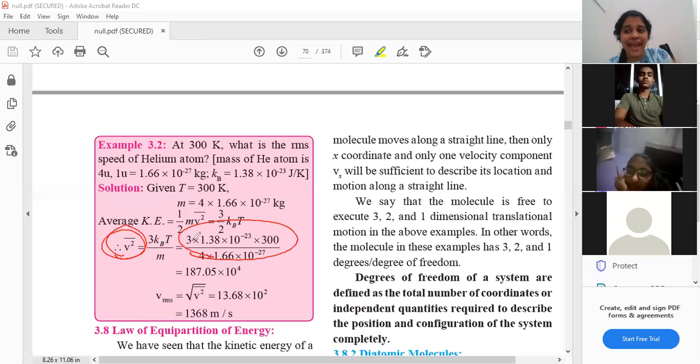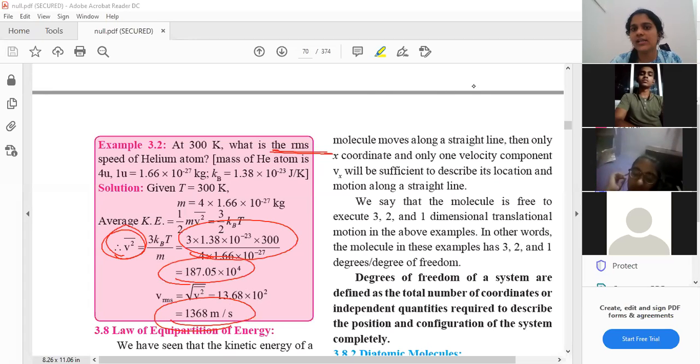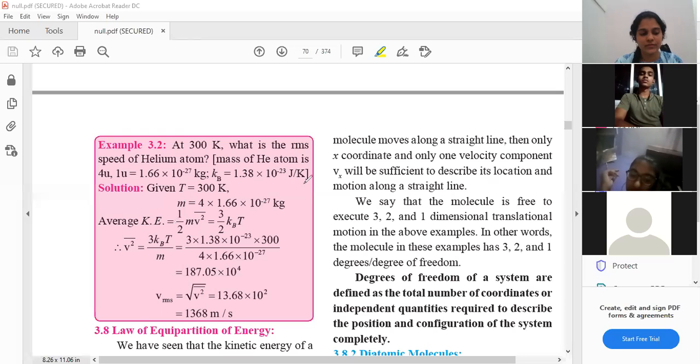But that is not the end, students. You all have to find the RMS speed. So for RMS, what you all have to do is take the square root of this particular answer. And then what you all get is the final VRMS value. Okay. Fine.